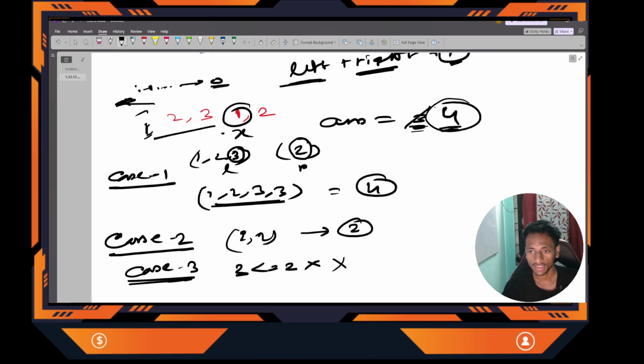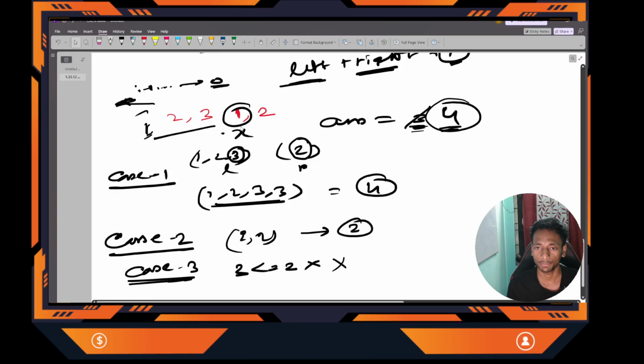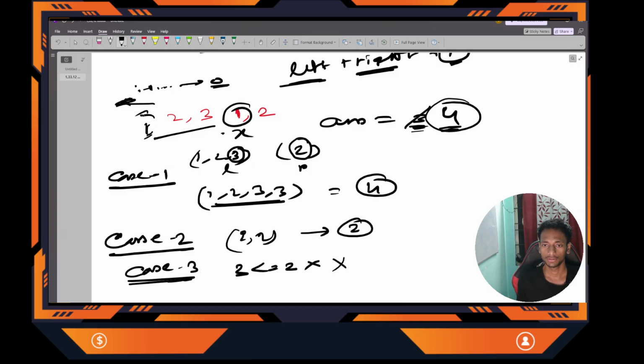Clear? So what is the time complexity for this? You can see that I am trying to check all the possible numbers, because I can change any number. So this can be x, this can be x, this can be x.